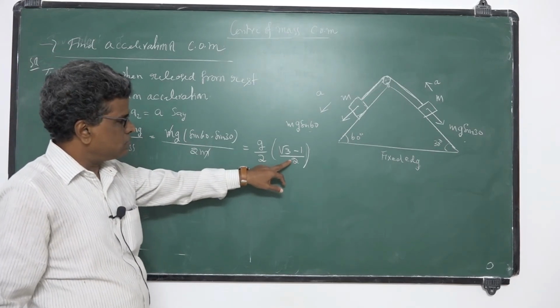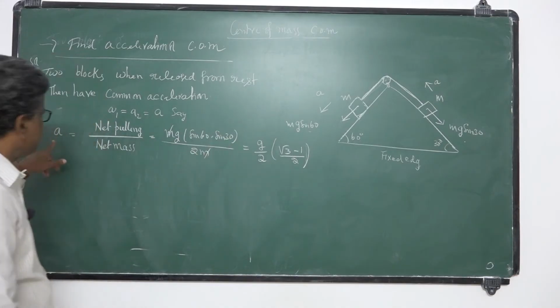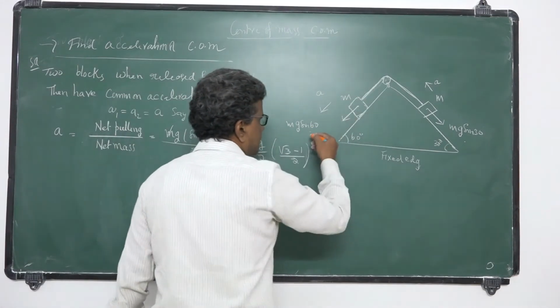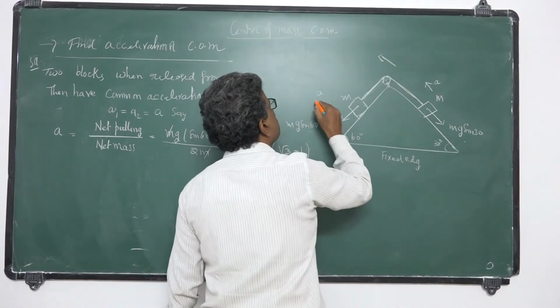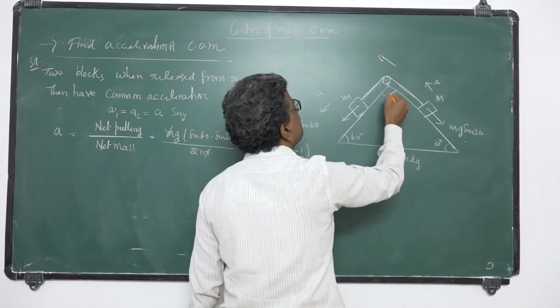I take 2 common. Root 3 minus 1 by 2. So this is the acceleration of each block. But this one moves in this direction, this one moves up. So A1 is in this direction, A2 is in this direction. So the angle between them is 90.